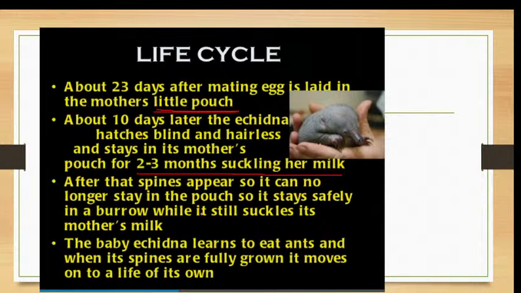And then they will be nourished by this milk by both the males and the females. That is, both the males and females show parental care by nourishing the babies. The baby echidna, after these 2 to 3 months, will learn to eat ants, and then they will grow on their own. They start feeding by themselves and will lead an independent life. This is the life cycle. So the babies will be in the temporary pouch for 2 to 3 months. After that they develop spines and are put into the burrows. After that they live on their own.